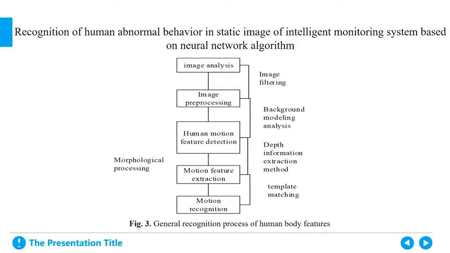In the process of image recognition, the image background will be interfered by the external environment. So, the static target extraction becomes a more difficult work.